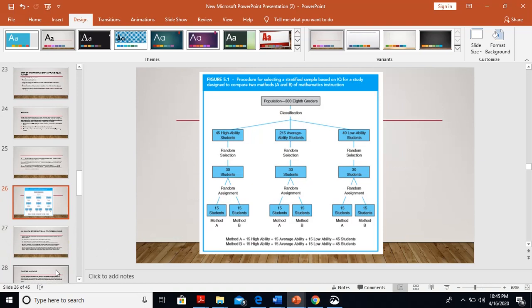This example is illustrated in this picture. We have a total population of, for example, 300 8th grade students. We classify these 300 students as per their ability level. There are 45 high ability students, 215 average ability students, and 40 low ability students. We randomly select 30 from each of these three ability levels and then again randomly assign these 30 people to the two methods of instruction.